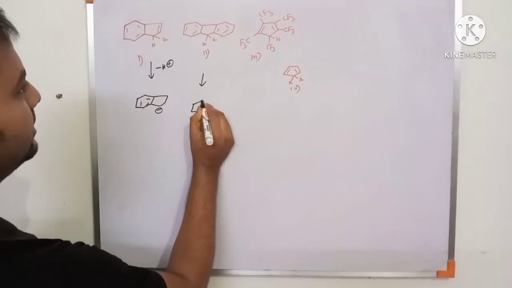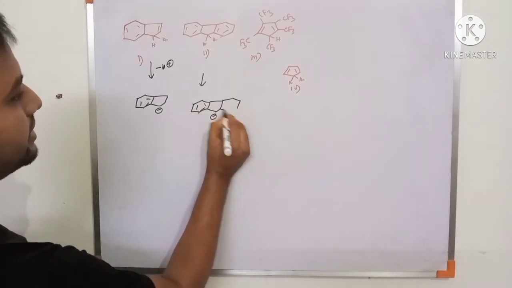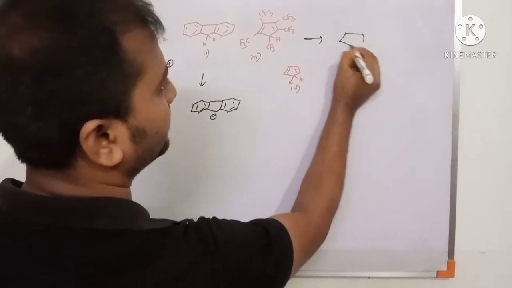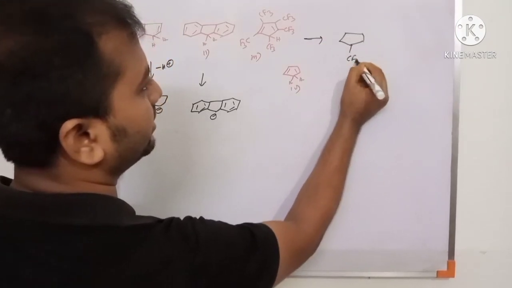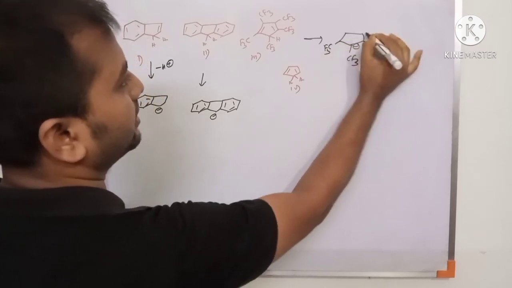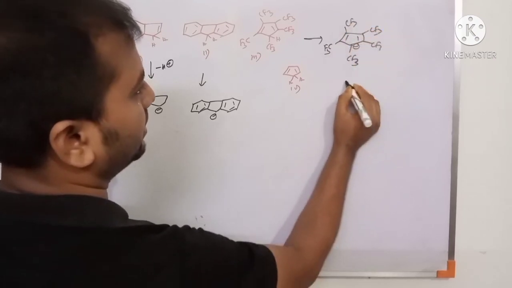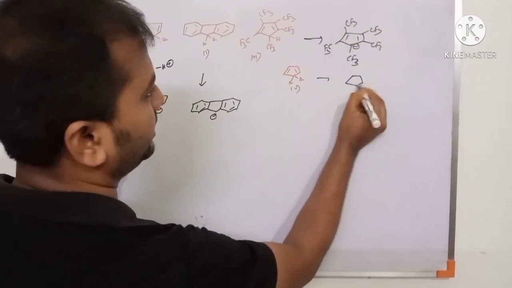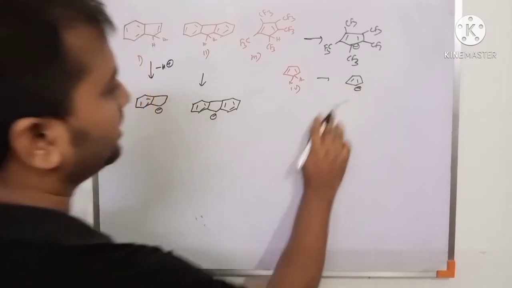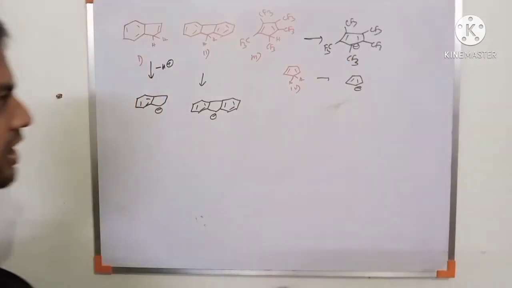Similarly, this forms a negative charge, and this forms a negative charge, and CF3, and CF3, and this also has a negative charge. But all are aromatic compounds. This is 6 pi electron, this is 6 pi electron, all aromatic.